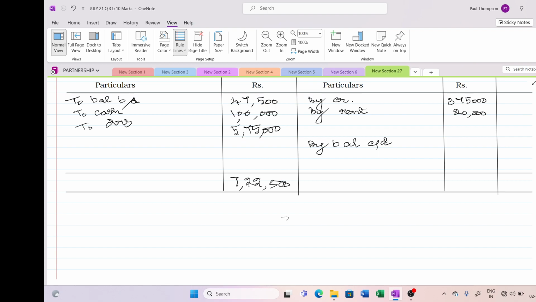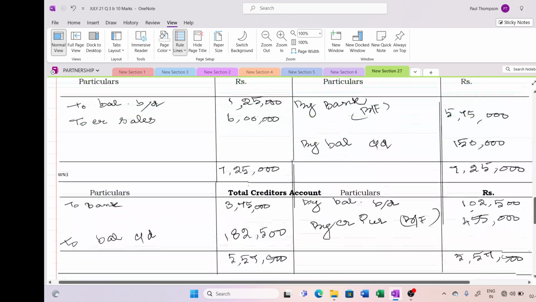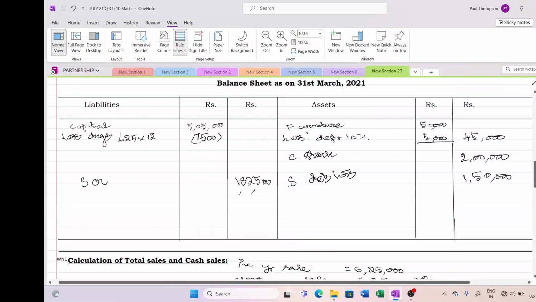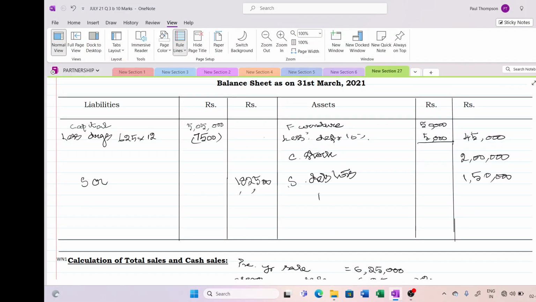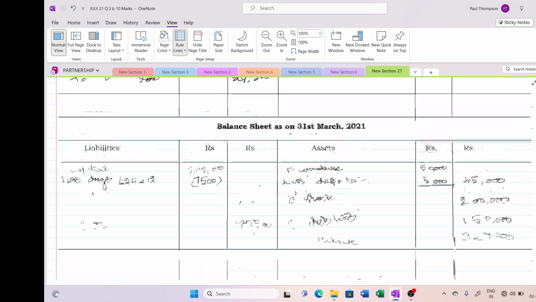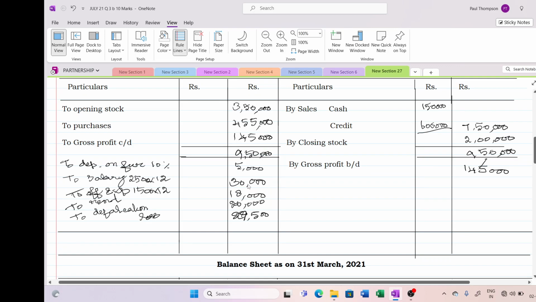By balance carried down will be 327,500. So this will be 722,500. Okay. So now this 327,500 will appear in our balance sheet. Cash, there is no balance. So I'm going to write cash at bank, you have to write. I'm simply writing 327,500.